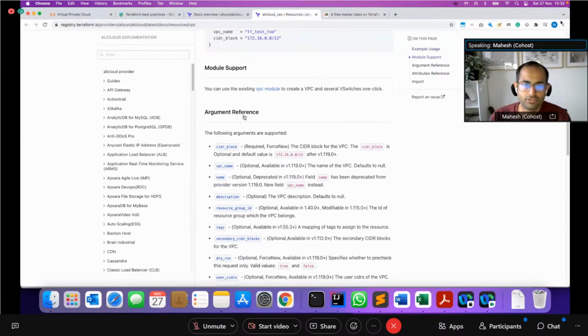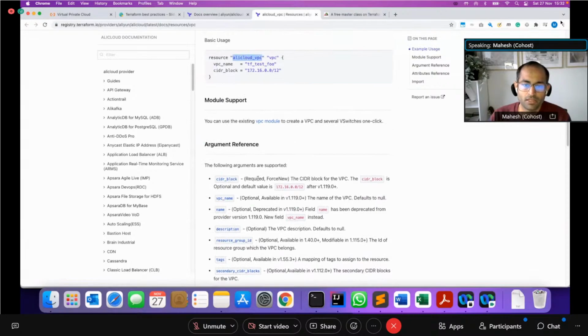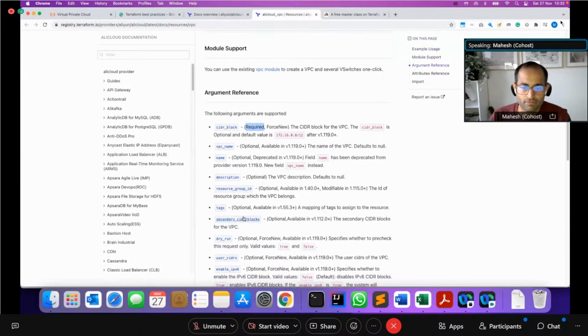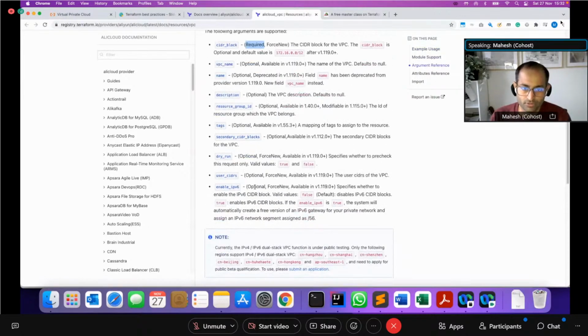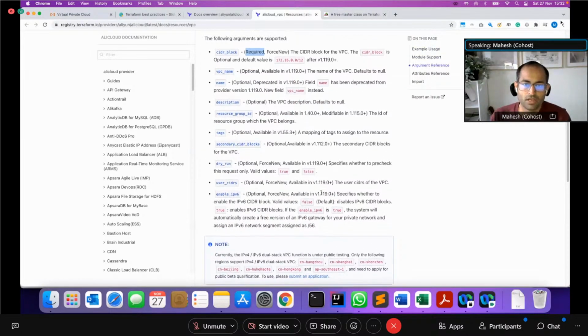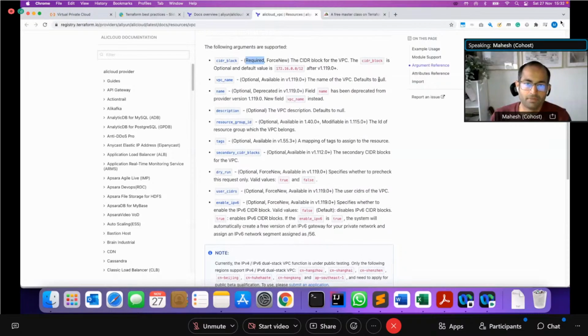For this VPC resource, the only thing that is mandatory is the CIDR block. Everything else is optional, so you should only set those if you want to change the defaults. Even VPC name is null by default, and it is not mandatory either. So you can honestly set up a VPC just by passing the CIDR block.